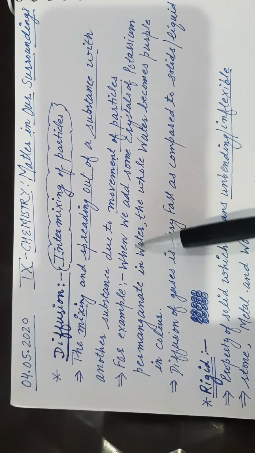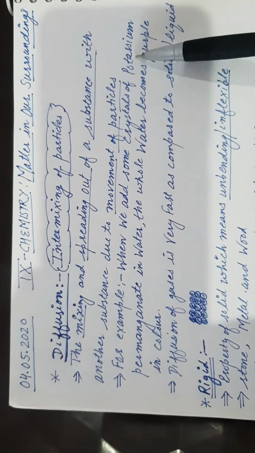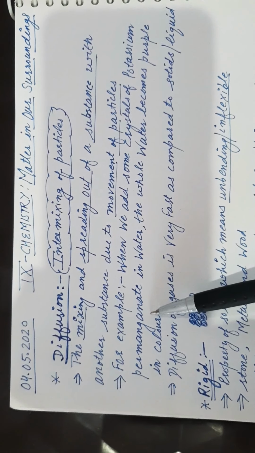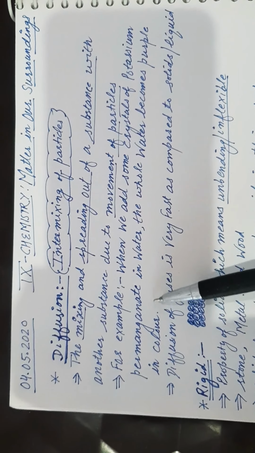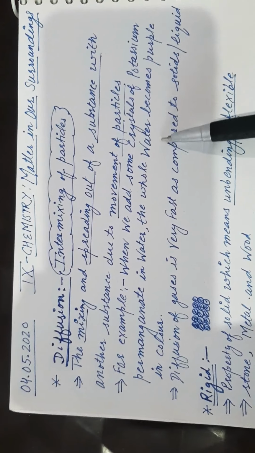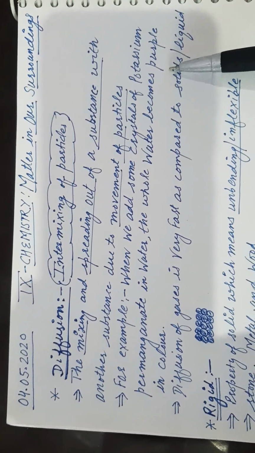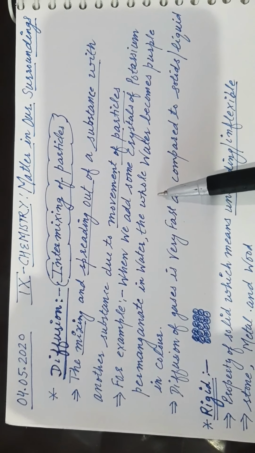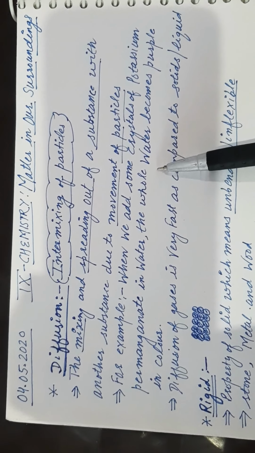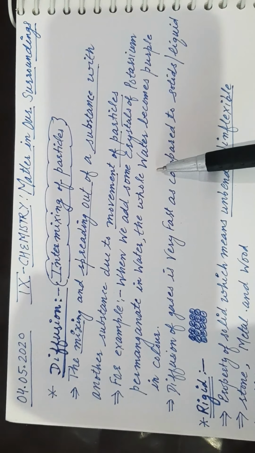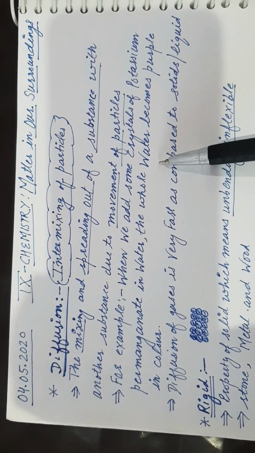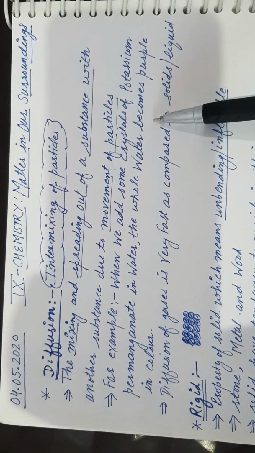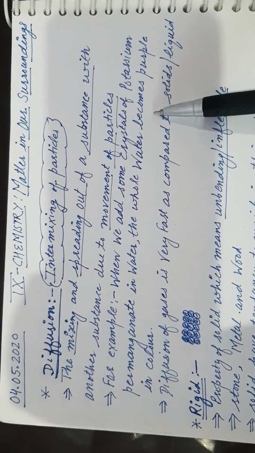For example, when we add some crystals of potassium permanganate. What is potassium permanganate? It is a type of colored salt. In water, the whole water becomes purple or colored due to the process of diffusion, because the particles of salt diffuse in the whole water gradually, and after some time the whole water becomes a constant purple in color.